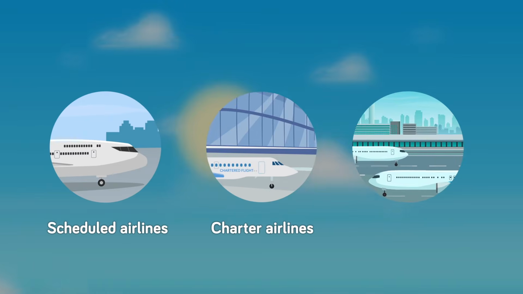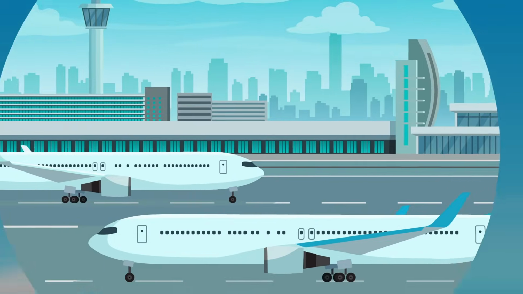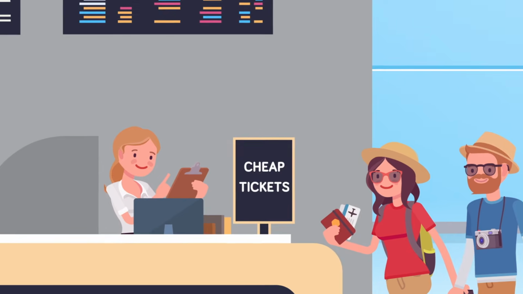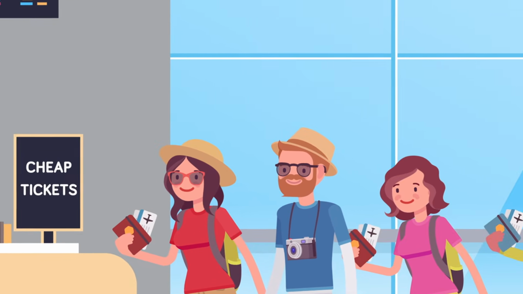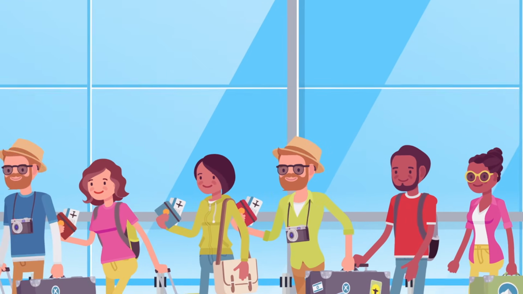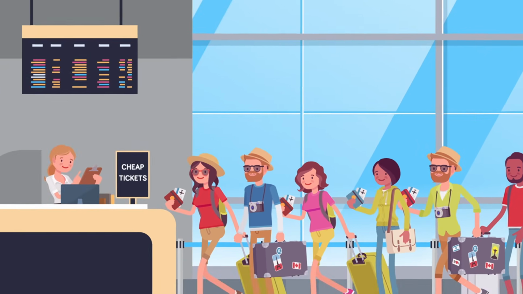The third type of airline is the budget airline. Budget airlines, also commonly known as low-cost airlines, low-cost carriers, or no-frills airlines, are airlines that operate on a budget. A budget airline will typically sell seats for lower prices than scheduled or charter airlines. However, these seats often have less legroom and are less comfortable.